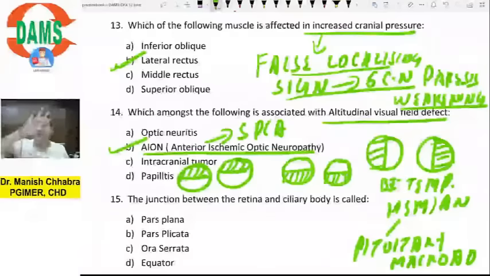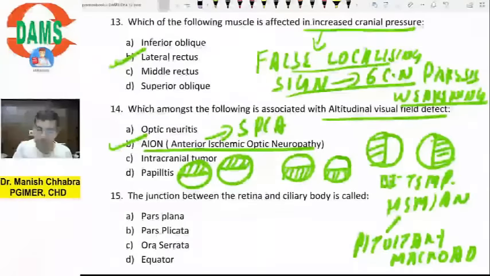If there is damage to the fibers of the superior neuroretinal rim, and you know superior neuroretinal rim means fibers from the superior retina, and superior retina interprets the vision from the inferior visual field, so there will be inferior visual field defect. So that is why there is altitudinal. What is altitudinal visual field defect? Either just superiorly or inferiorly. Altitudinal, height, inferior, superior. So hence the term altitudinal visual field defect, right?